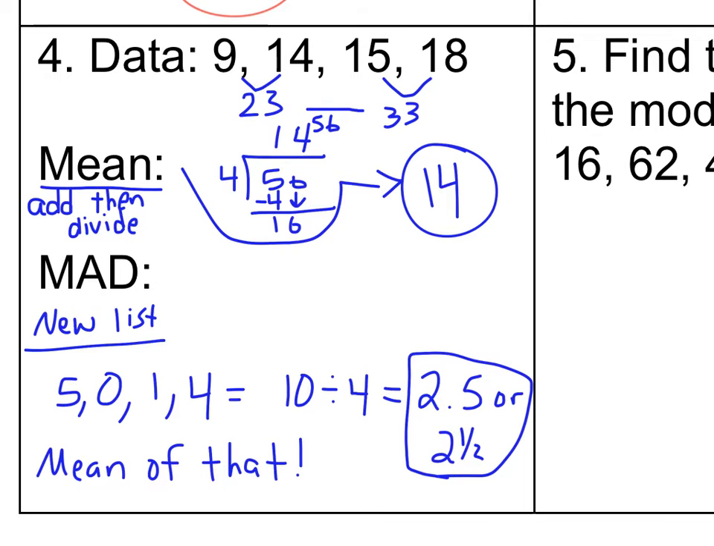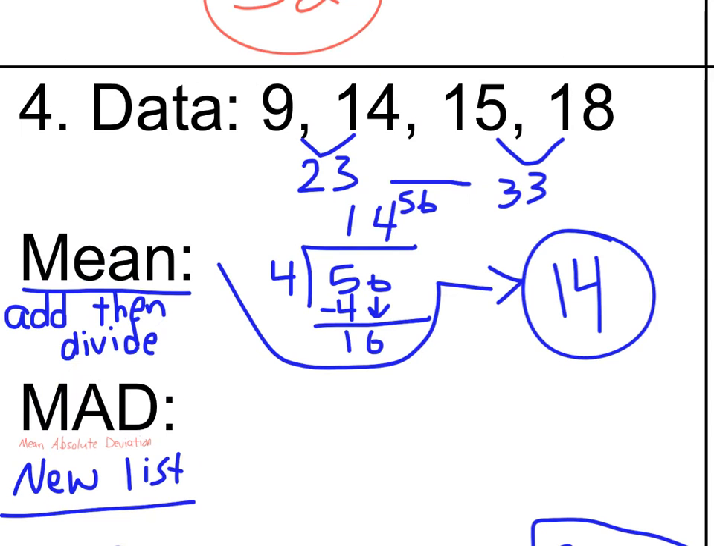Okay, so for number 4, we are dealing with mean and MAD, mean absolute deviation. You may want to write that down, mean absolute deviation. So for the mean, if you recall, it means you're going to add up the numbers in your data. Then you're going to divide by how many there are because you're looking for the numeric center where you make one lump sum and then you put it into 4 equal groups to spread out amongst your data and figure out what that would be.